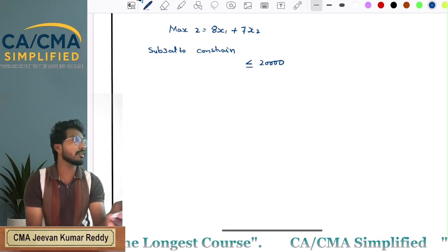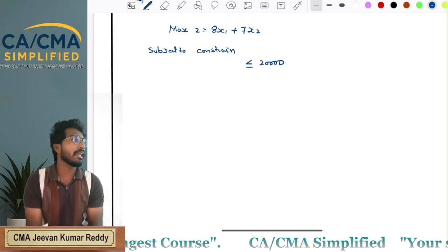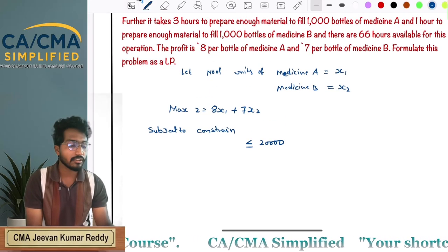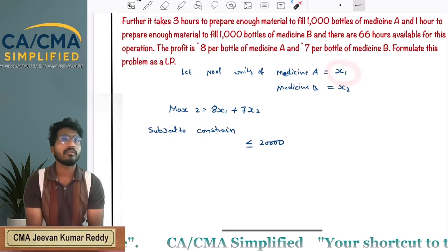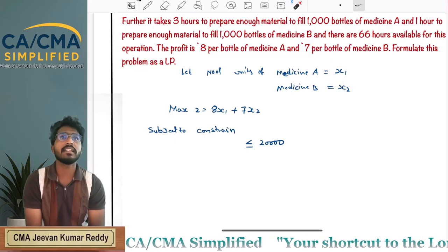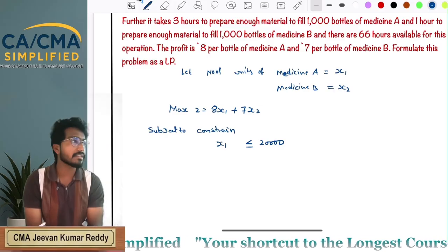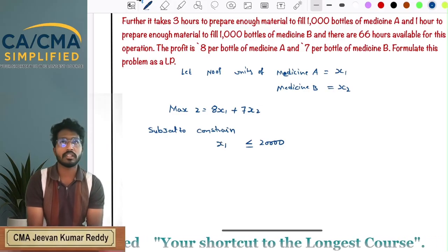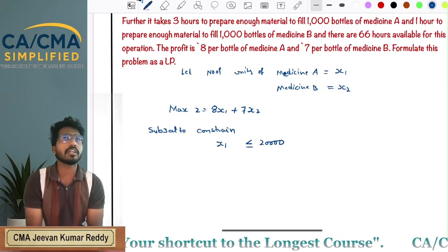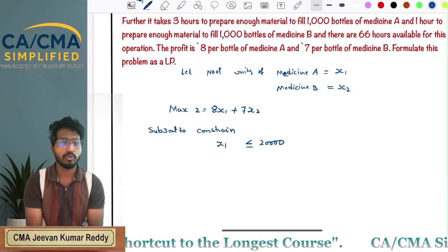Medicine A is nothing but the number of units of medicine A, so we take it as X1. That means X1 must be less than or equal to 20,000. Next, what is the number of units of medicine B? X2.